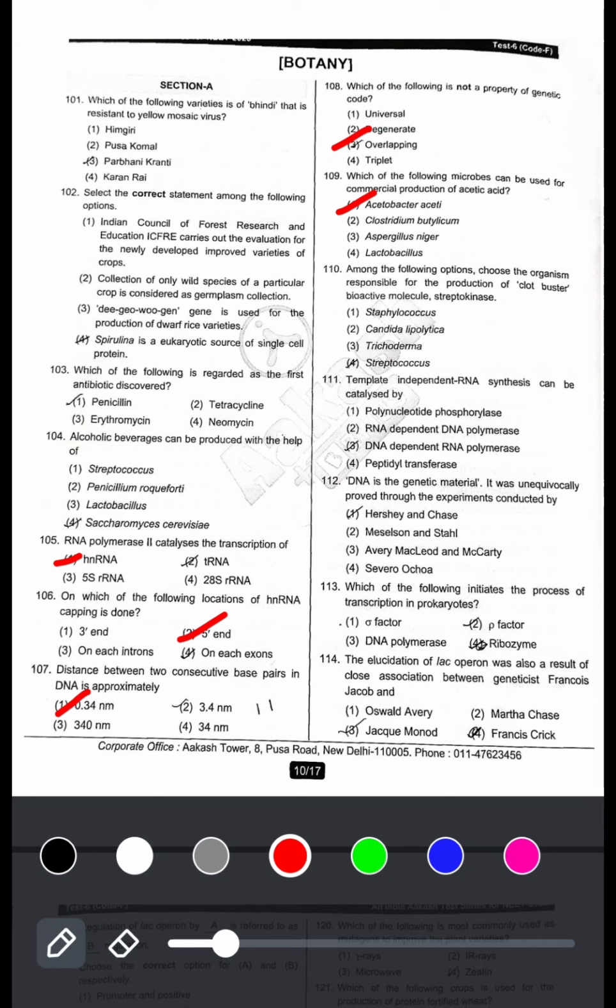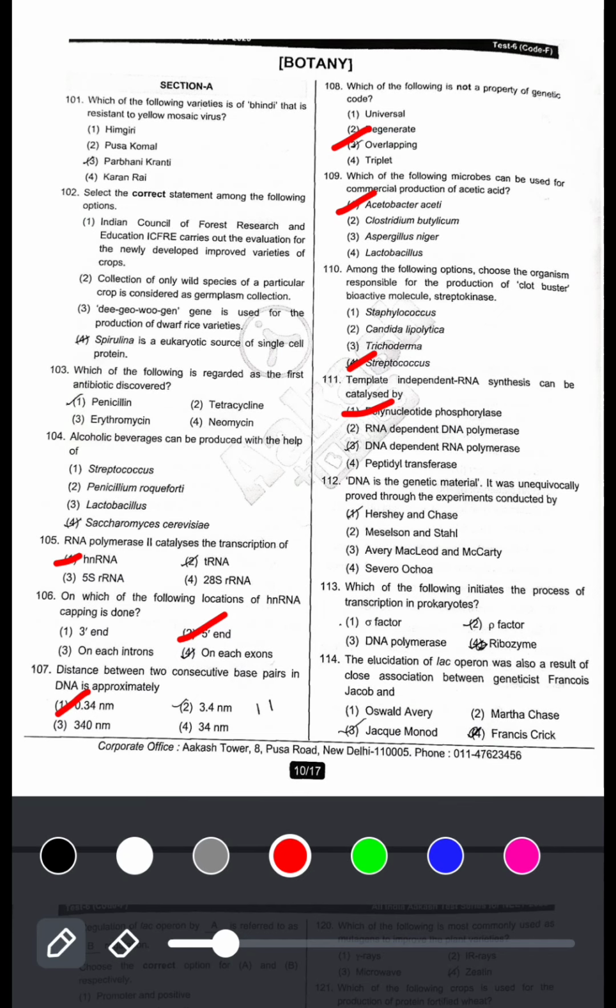Among the following options, choose the organism responsible for the production of clot buster bioactive molecule streptokinase. Clot buster is Streptococcus. Next, template independent RNA synthesis can be catalyzed by polynucleotide phosphorylase is the answer.